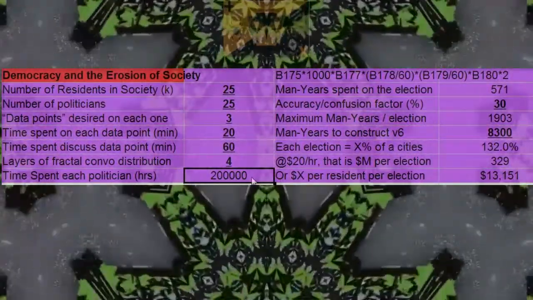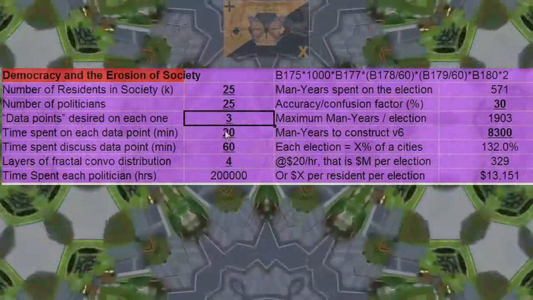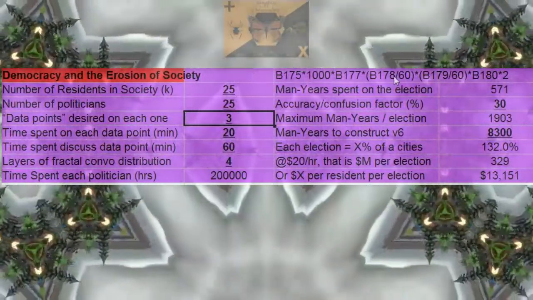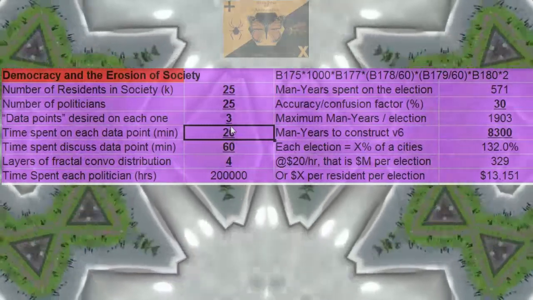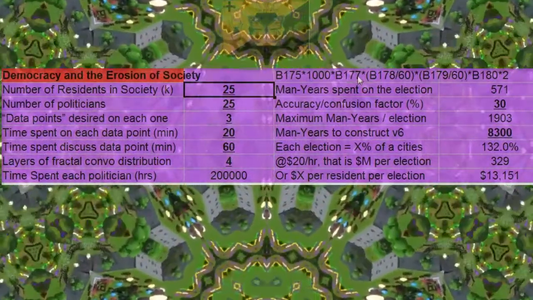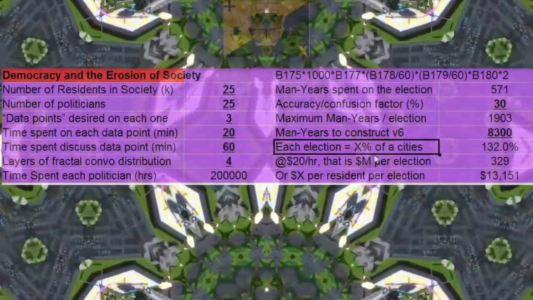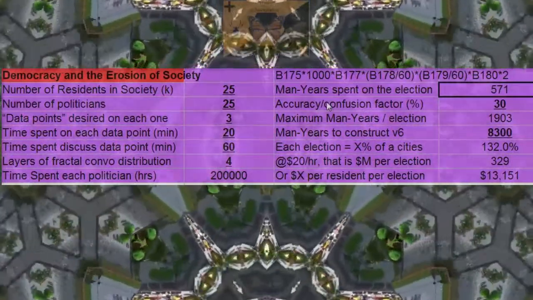I was so happy about it. I was like, what? I did not expect that. But it's not as impressive when I looked into it, because 3 times 20 is 60, and then you have to convert to hours, 60, 60. This negates to 1, this negates to 1, and then 4 times 25 times 1,000. So it wasn't quite as impressive as I had originally thought. Anyway, you can convert this to man years, which is a fun figure.